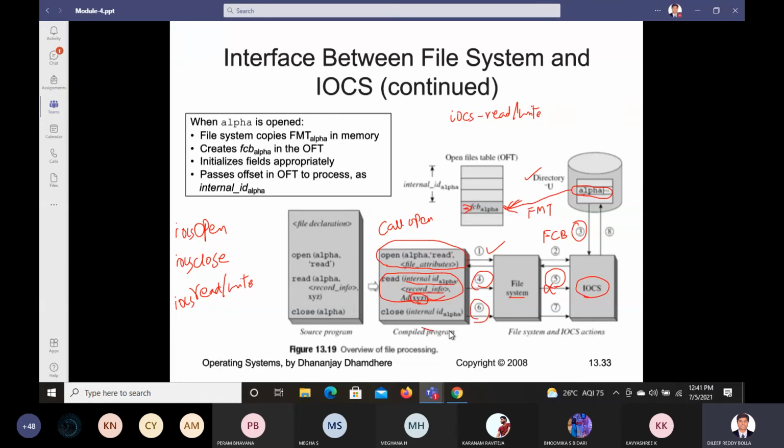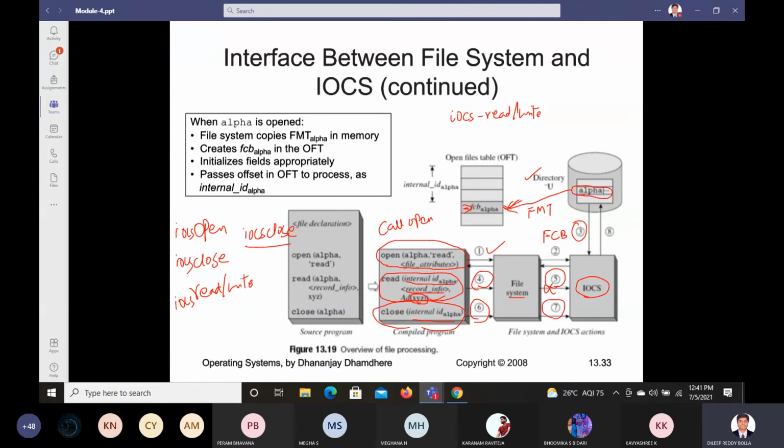What about the sixth step? What happens here? The process will invoke the close operation with the corresponding ID. That's what is happening here, the sixth part. Seventh part, the file system will make a call. What call will it make? It will make a call of IOCS close. Based on that call, the IOCS will get closed for the internal ID of alpha. So the ID of alpha, all these are file names of the file you created called alpha.